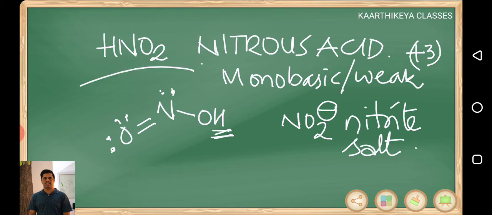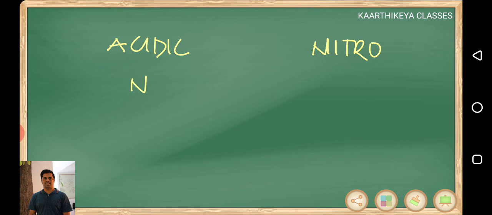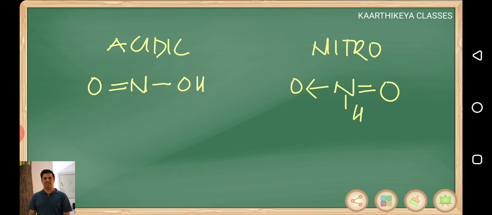HNO2, nitrous acid. But here one interesting thing about HNO2, look at this carefully. Its structure you can write two ways. One is the acidic structure, the second is the nitro structure. Acidic structure means N-OH, double bond O. Nitro structure means N double bond O, one hydrogen, one dative bond oxygen.